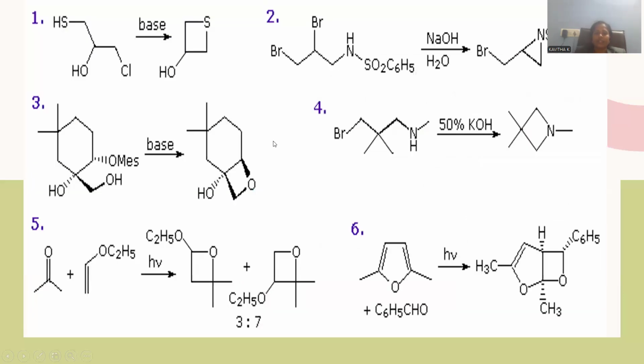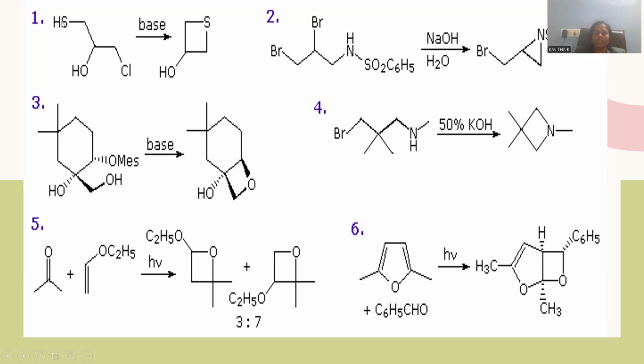You can notice some other chemical reactions pertaining to the formation of oxetane molecules. Various synthetic methodologies are available in the literature, and all of them are gathered here for better understanding. Here you can notice a four-membered ring system with sulfur as a heteroatom. The thioether was generated. If SH was taken, this is a thioalcohol.